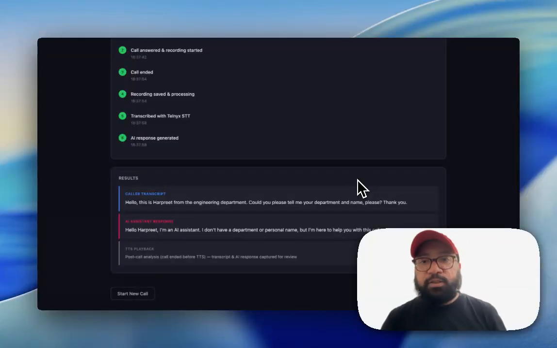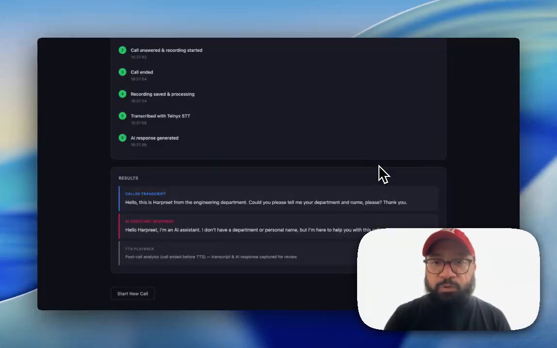So, what is happening behind the scene? The app has started recording when I answered. After I hang up, Telnyx uploads the recording and sends a webhook. The app downloads it, runs it through the speech-to-text. By the way, no OpenAI key needed, and then generates an AI reply using Telnyx Inference APIs.